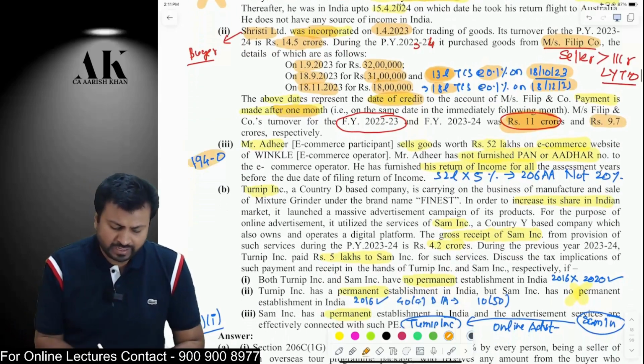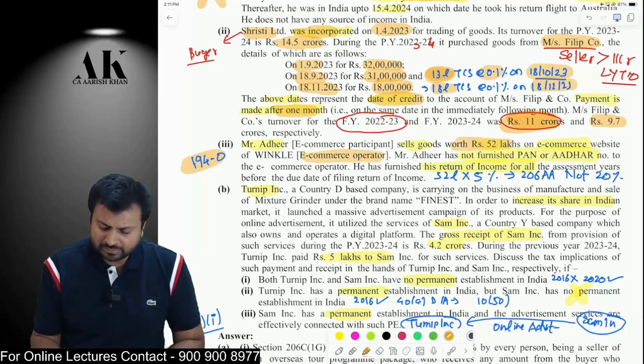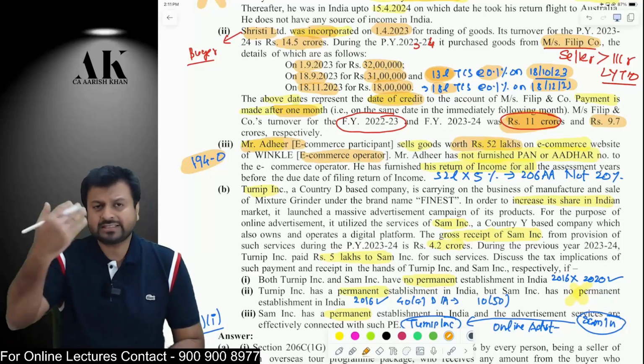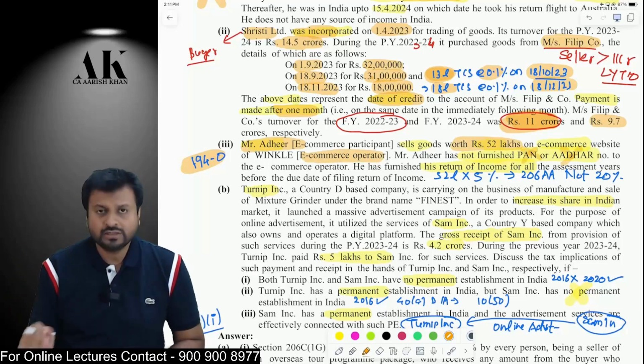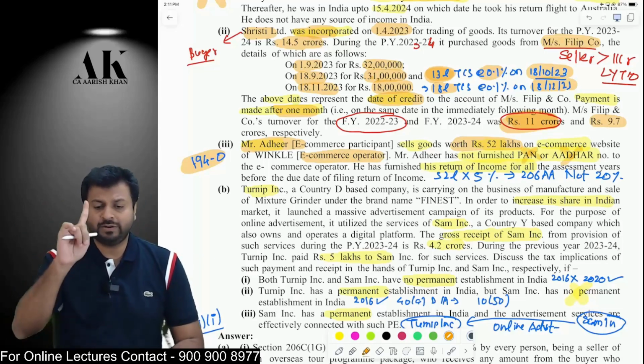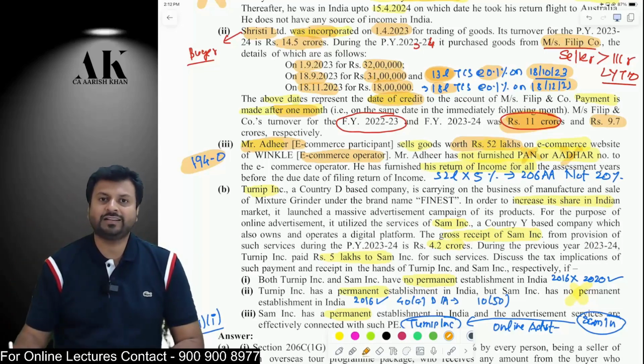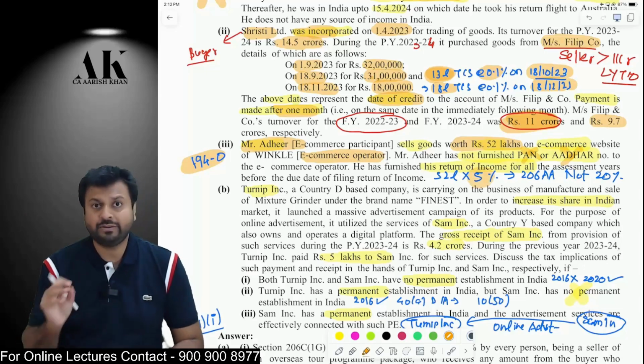Next one is on 194O. It's a company like Amazon. Amazon is selling some goods of 52 lakh rupees through a seller, that is an e-commerce participant. But the seller unfortunately is not giving PAN and Aadhaar. So in 194O, generally we deduct TDS at 1%. But if the seller does not give PAN and Aadhaar, then what to do? Then we have to deduct TDS at the rate of 5%, not 20%.